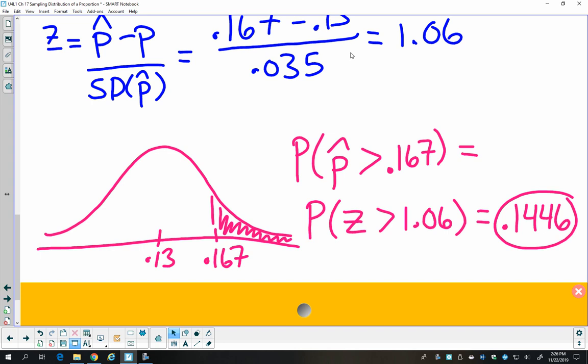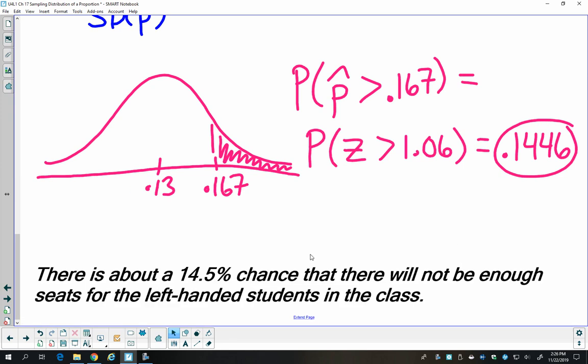And when you plug into the calculator, if you don't have a calculator, that's fine, we get an answer of 0.1446. So there's about a 14.5% chance that we'll take 90 students into this auditorium and we won't have enough left-handed seats for the class.